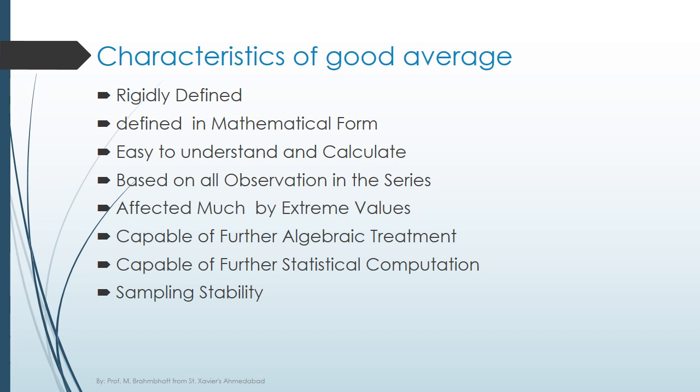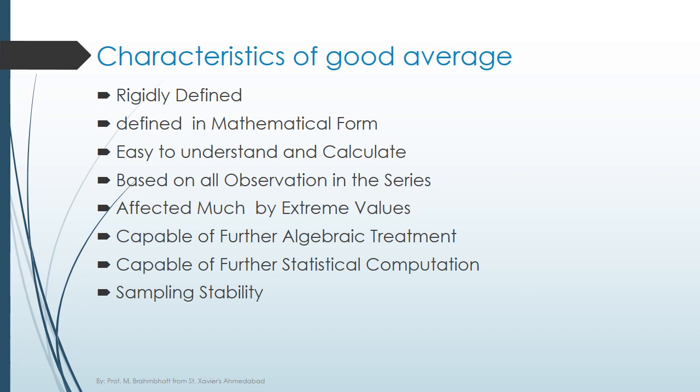Let us understand the characteristics, or the essentials, of a good average. The first one: rigidly defined. An average should be rigidly defined so that there is no misunderstanding in regard to its meaning. If it is not well defined, it may be influenced by prejudice and the personal bias of the investigator, which makes the value unstable and renders it unrepresentative of the distribution.